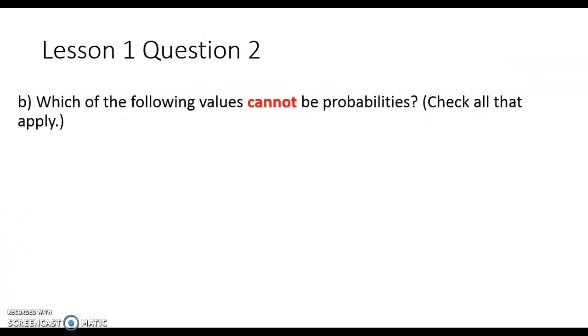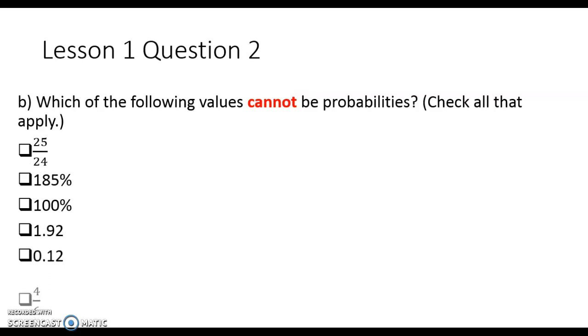Part B says, which of the following values cannot be probabilities? Check all that apply. So we're going to list our values again. So the first one we have is 25/24. This fraction represents a value that is bigger than 1. 24/24 equals 1. So anything larger than that, 25/24, 26/24, those are all going to be larger than 1. So no, that one cannot be a probability.